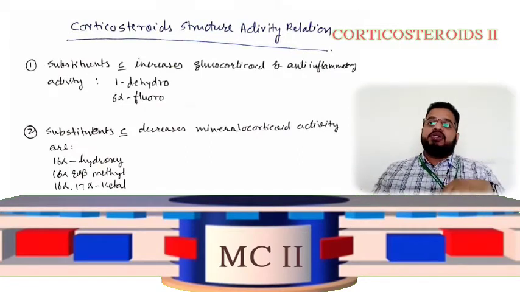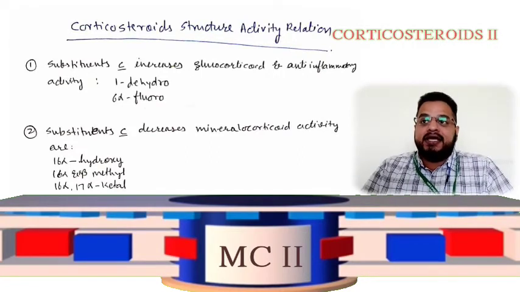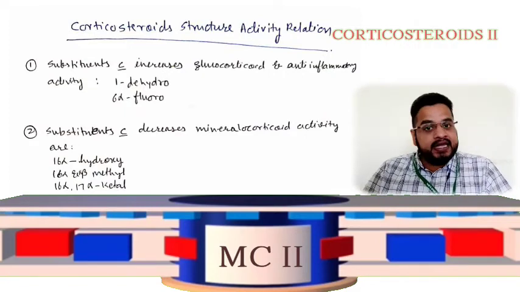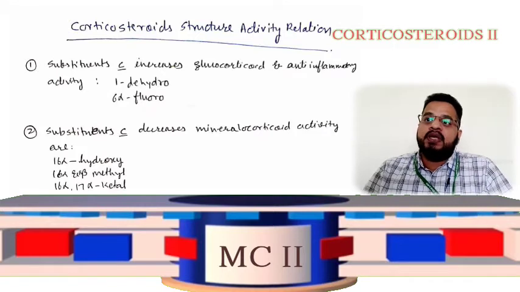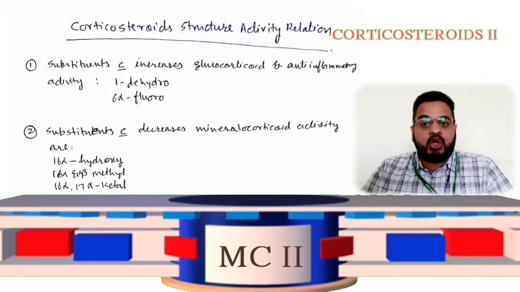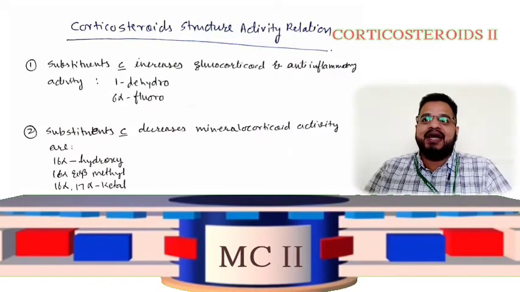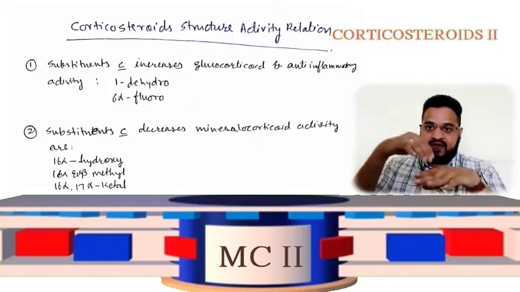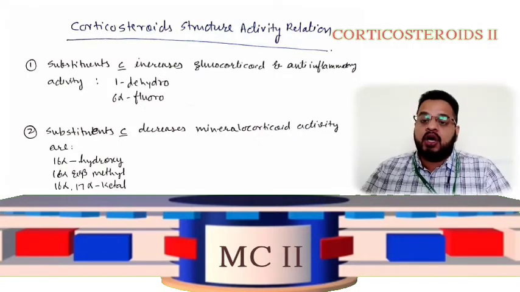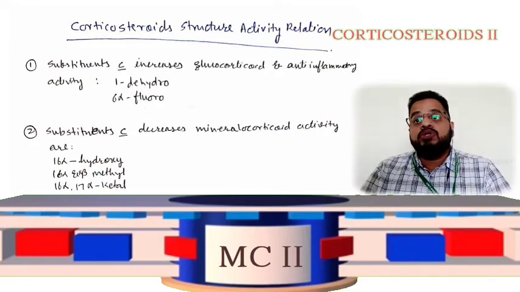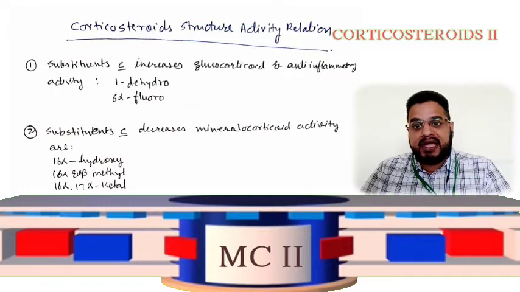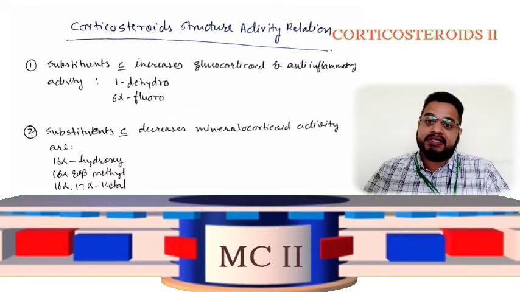So the substituents which increase the glucocorticoid activity and anti-inflammatory activity would be the 1-dehydro group. Please understand, the 1-dehydro group, or even the 6-fluoro group, alpha below the plane, the 6-alpha fluoro group. Both these groups will increase the glucocorticoid activity and the anti-inflammatory activity.